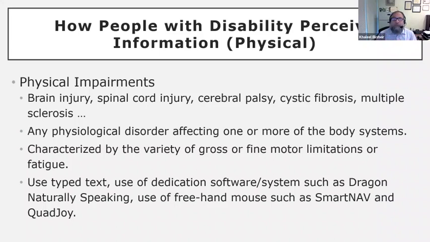We have a student who came in and he's paralyzed from the neck down. He started a few years ago and he's now doing his PhD in mechanical engineering. I'm really excited for him. He's a great student and he's doing a great job using only SmartNav. This is really great. A QuadJoy is another device that can also be used, and it relies on sip and puff through breathing, and it does the same. They can select items, double click, do many movements, and manipulate the computer.